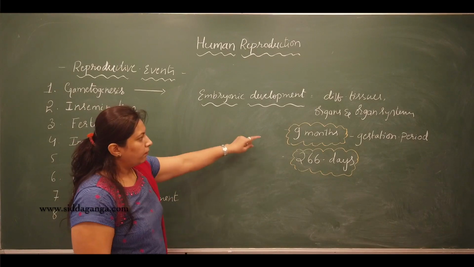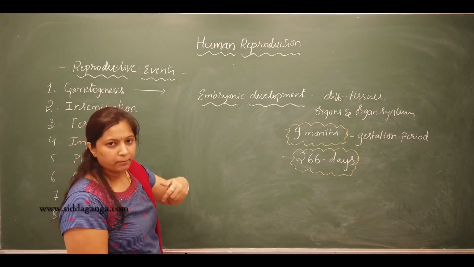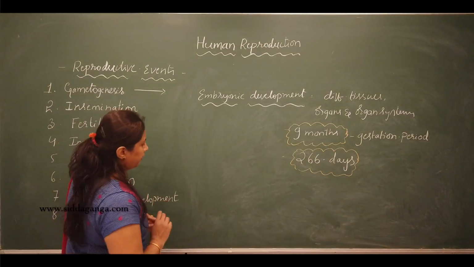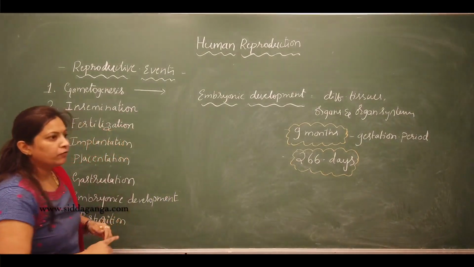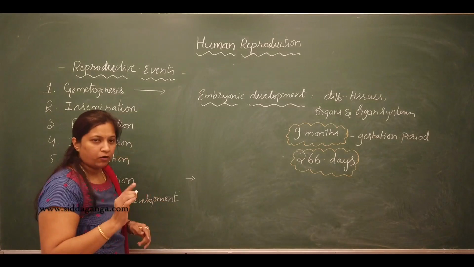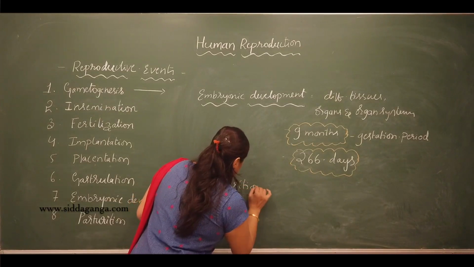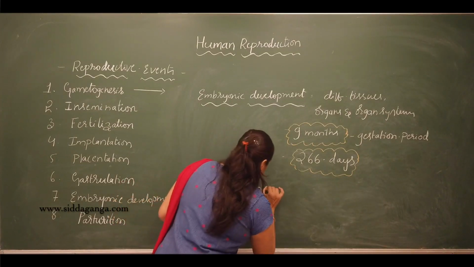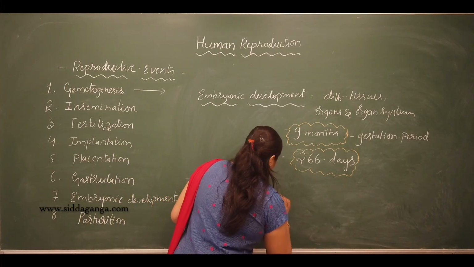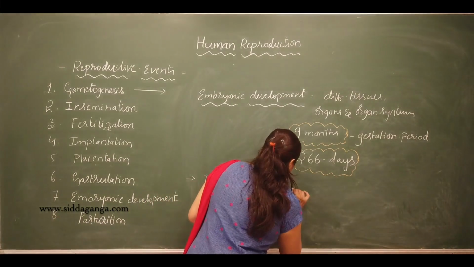Once the embryo completely develops, it is expelled out of the mother's body. The expelling of the fully developed fetus from the mother's womb is called as what? The parturition. Parturition is the last step in which the fully developed fetus is expelled out of the mother's body.